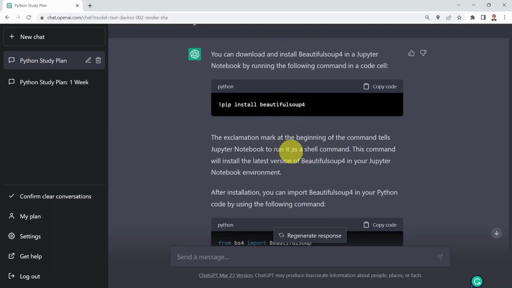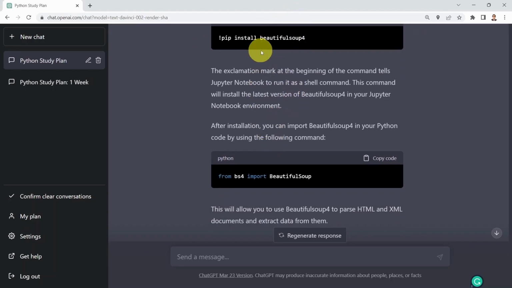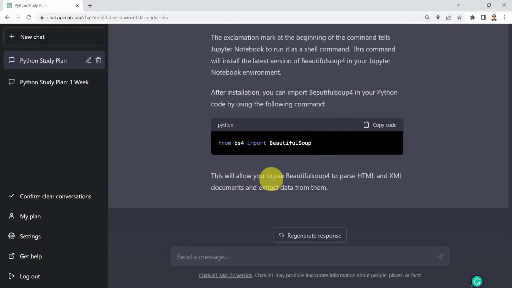What I really like as well about ChatGPT and all the generative AI models is that they explain to you what you need to do and why you need it. So here it's telling you, for example, after you install the library, you need to import BeautifulSoup. And then that will allow you to use BeautifulSoup to parse HTML and XML documents and extract data from them as well.